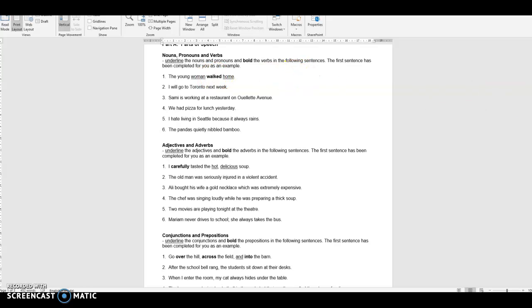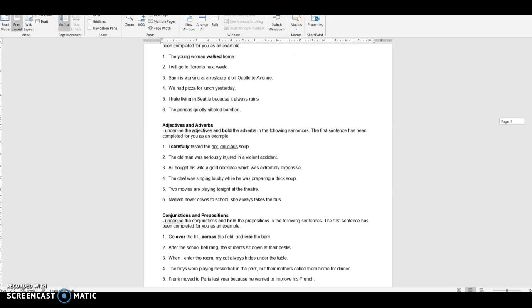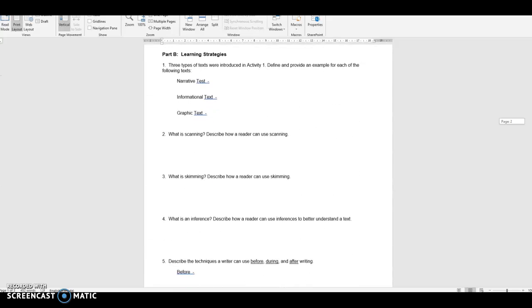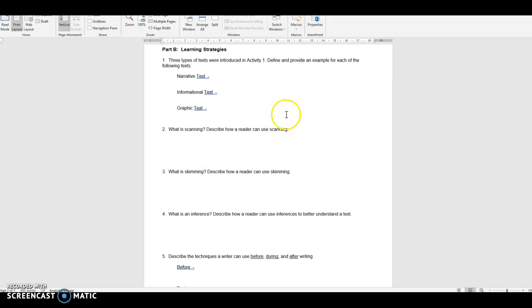You'll go through those 3 parts of speech activities, and then part B will go through the learning strategies that we've done throughout Unit 1. That would be the reading, writing, and listening strategies. If you're having trouble with any of these answers, just go back into the activities and reread the content, and you should find the answers for all of these questions.